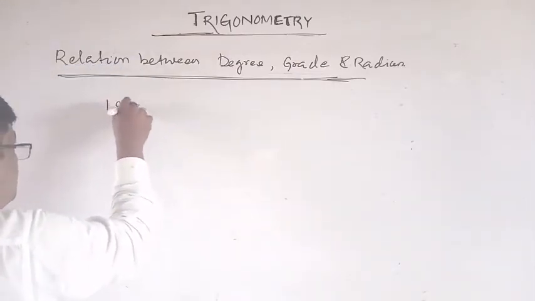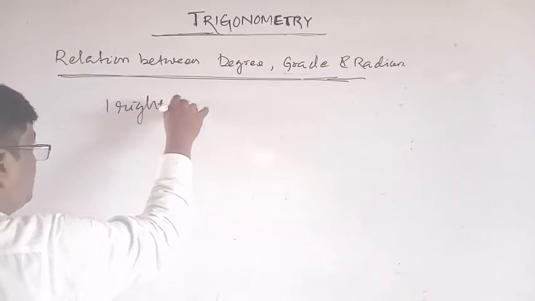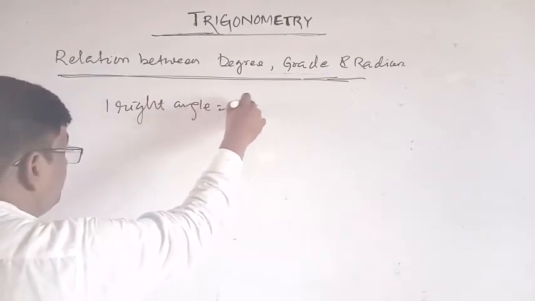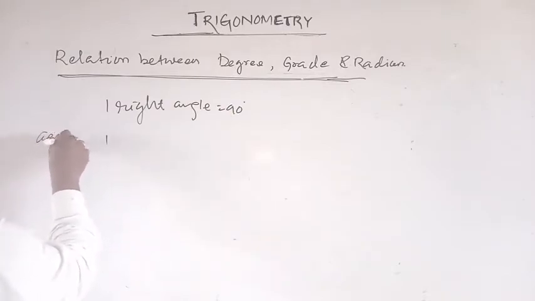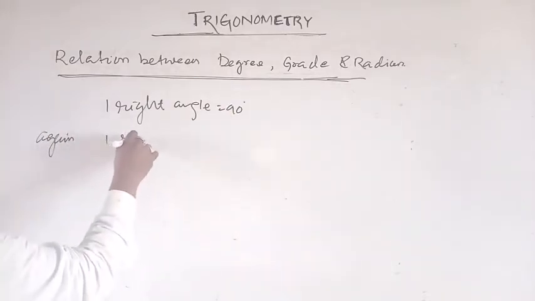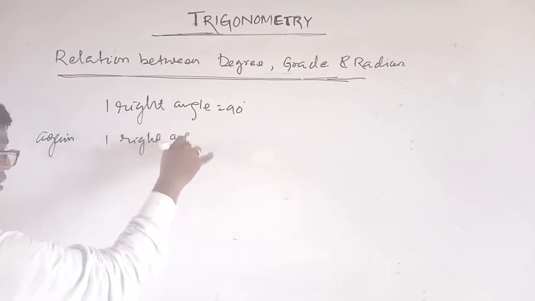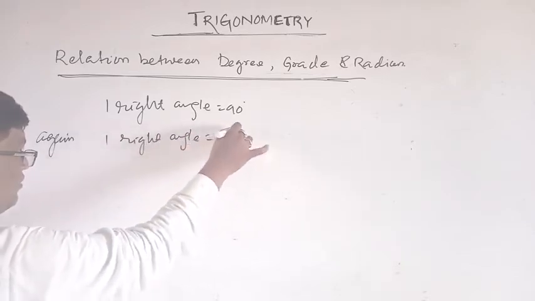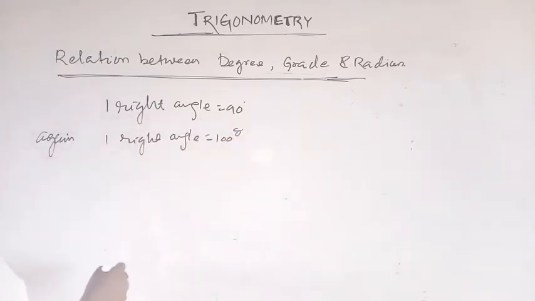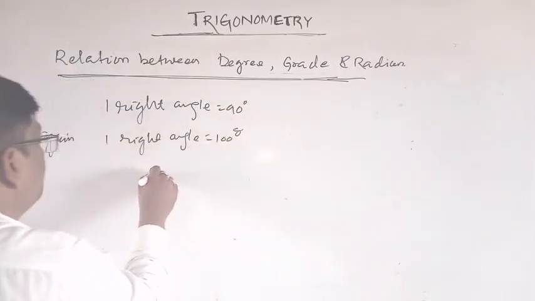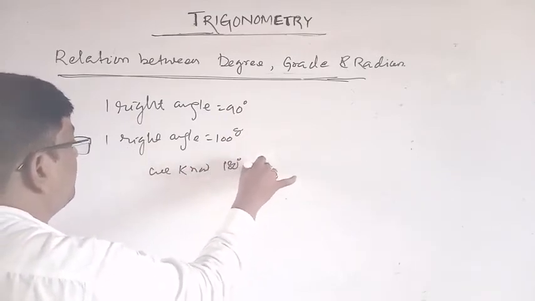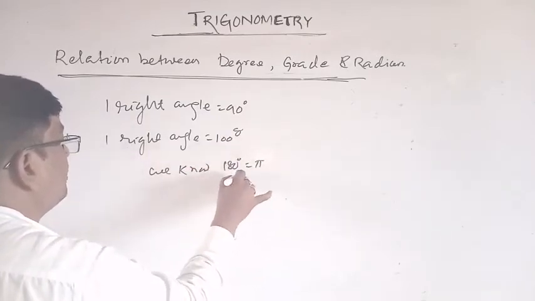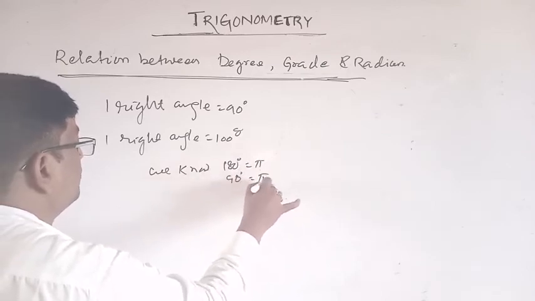One right angle is equal to what? We know one right angle is equal to 90 degree. Again, one right angle is equal to 100 grade. Again, 180 degree is equal to pi radian, so 90 degree is equal to pi by 2.